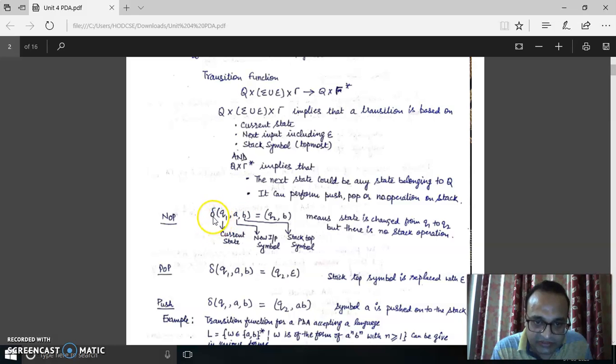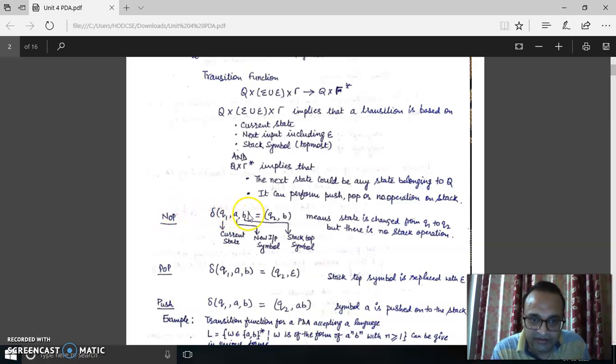Delta is the transition function, Q1 A B. There are three parameters which will decide the transition: the current state, A the recently input symbol, and B the stack top symbol. Then the machine goes from Q1 state to Q2 state, and B is the stack top symbol, and B is the same here. So there is no stack operation, known as the NOP operation.